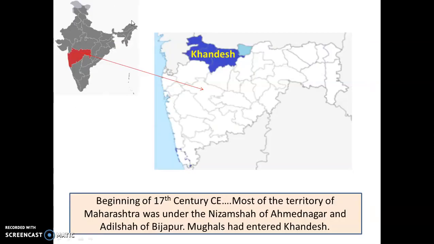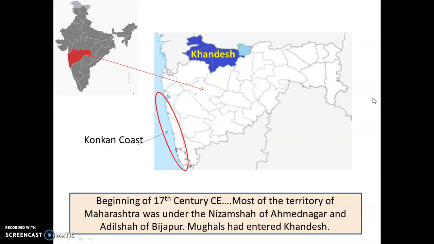This is a map of India and we have Maharashtra to the west. Maharashtra at the beginning of the 17th century Common Era was mostly under the Nizam Shah of Ahmednagar and the Adil Shah of Bijapur. Similarly, the area of Khandesh, which you see here in blue, was ruled over by the Mughals. The Mughals came from North India.